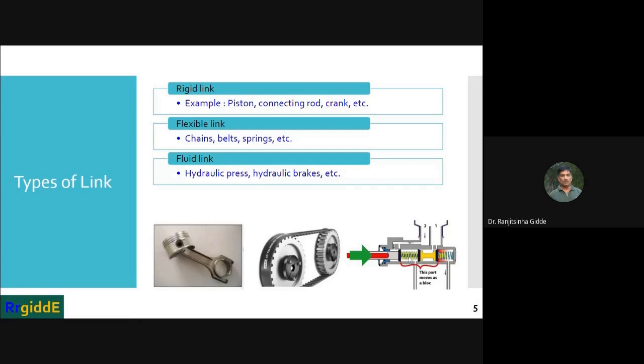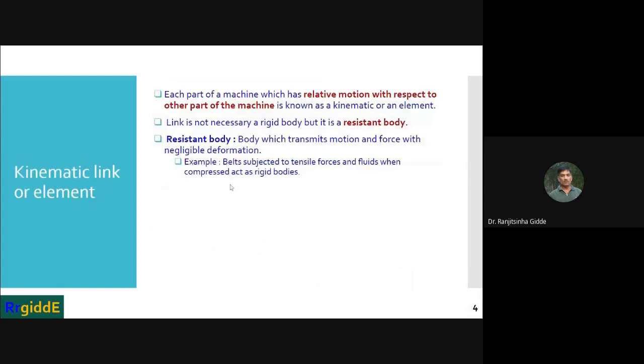Here fluid is provided, and this one is the reservoir. Whenever an operator pushes this plunger with the help of the brake pedal, whatever force is applied to this plunger or the piston rod is transferred through the fluid, and the fluid is compressed and brakes are in action. So this is the fluid link. This is also one of the examples of the rigid bodies.